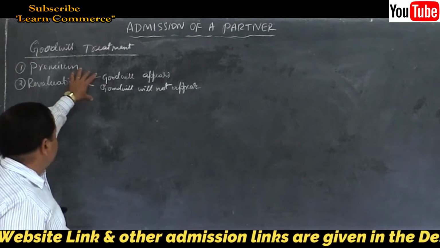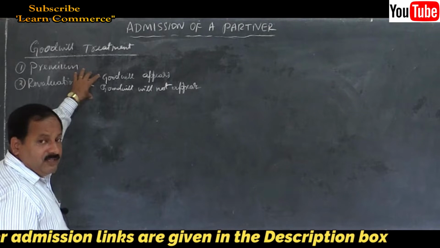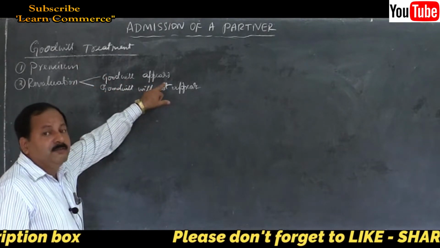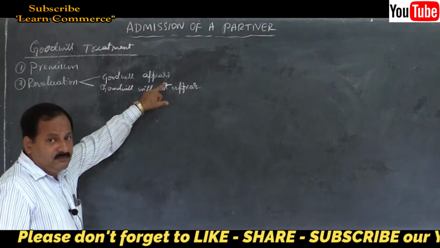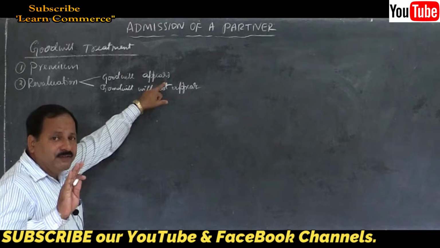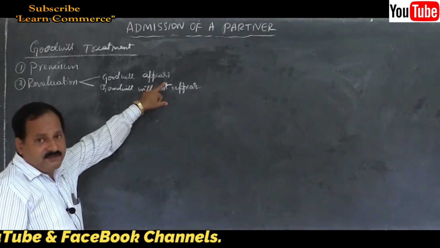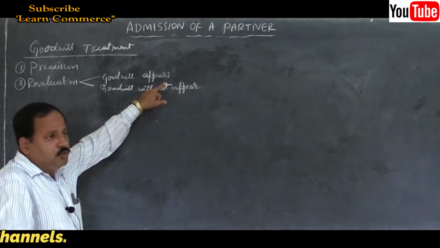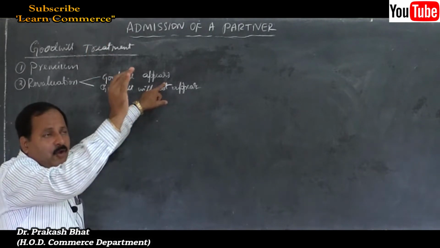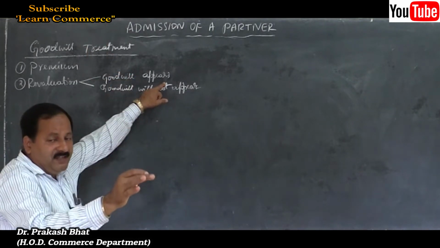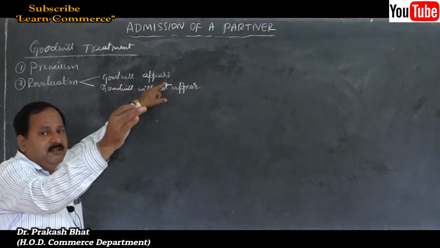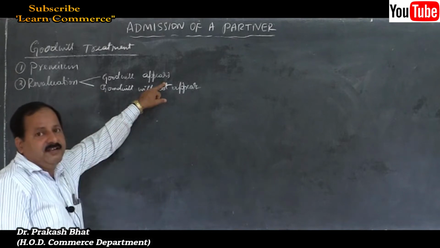Under revaluation method, there are two cases. First one is goodwill already appears in the books of the firm. No problem for us. No goodwill treatment in this case. Very simple. Goodwill will be there like other assets, like buildings, stock, debtors, all these assets will be there in the old balance sheet, and along with that goodwill also will be there on the asset side.